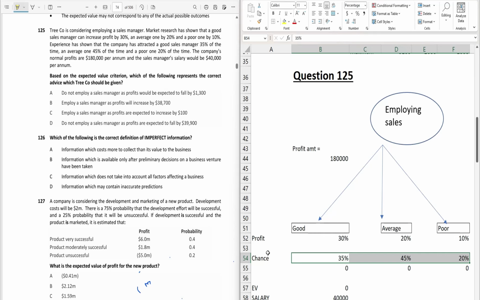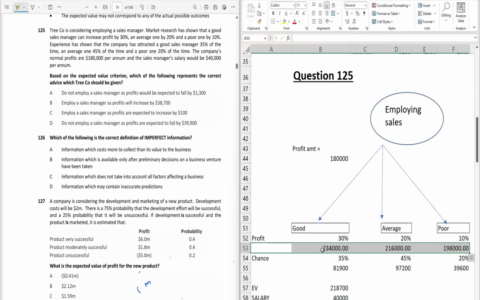Now, we will calculate the profit if we hire the good manager, and by what amount our profit will increase. If we hire the good manager, our profit will increase by 30%, which will be equal to 234,000. But if we hire the average manager, our profit will increase by 20%. That means 180,000 into 1.2, that will give the profit of 260,000. And similarly for the poor, it will be equal to 198,000.